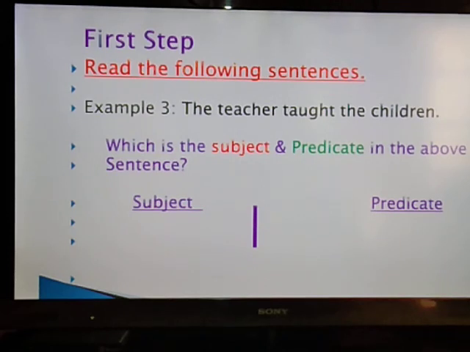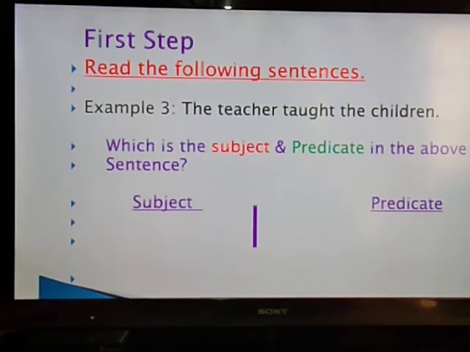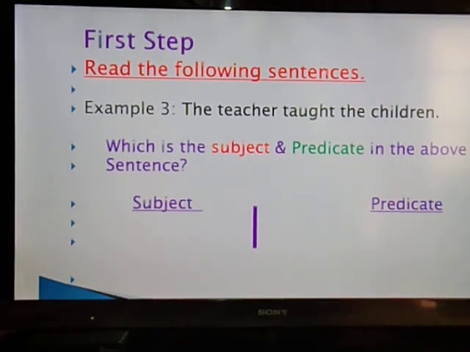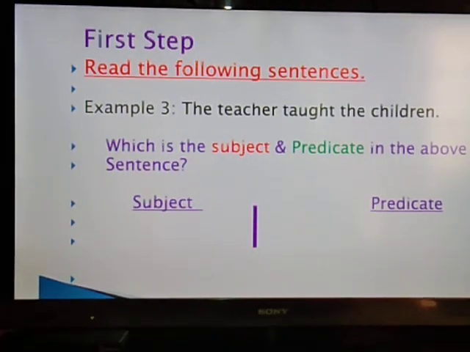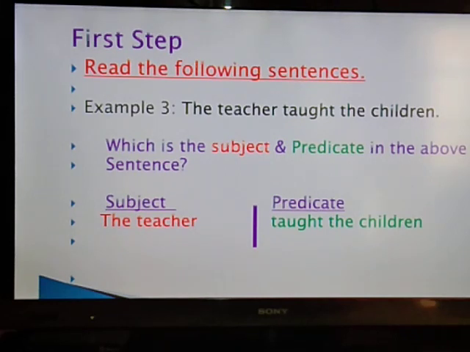The teacher taught the children. Now we will do some exercise, like here, the teacher taught the children. So what will be the subject? Yes, the teacher will be the subject, because what is the sentence talking about? The teacher. And what is the predicate? Because here the verb starts from "taught", so "taught the children". So you can see here the teacher is the subject and "taught the children" will be the predicate.